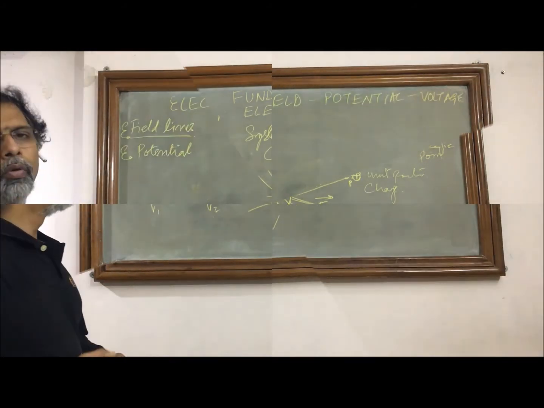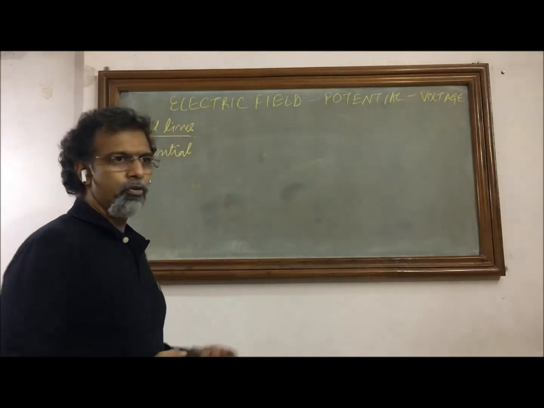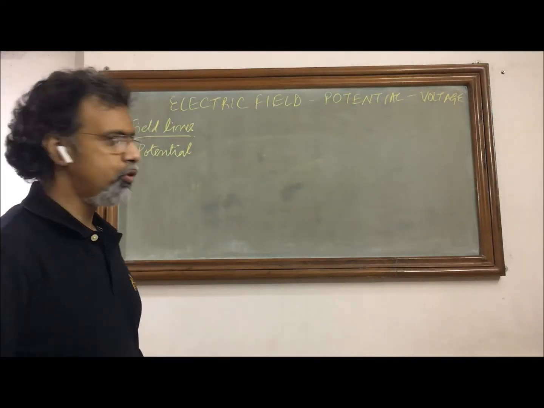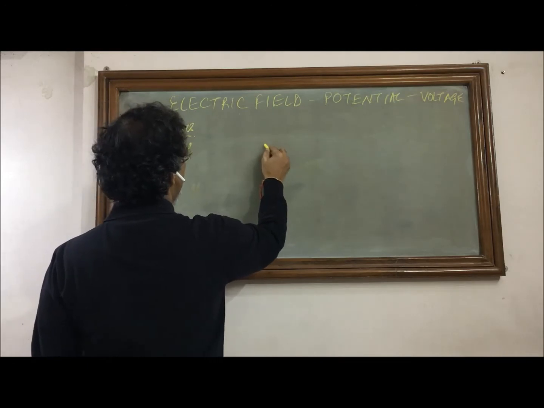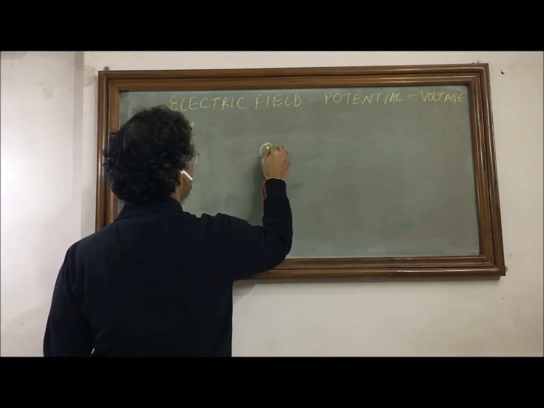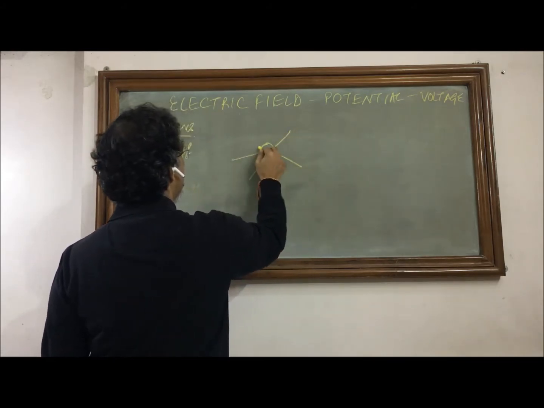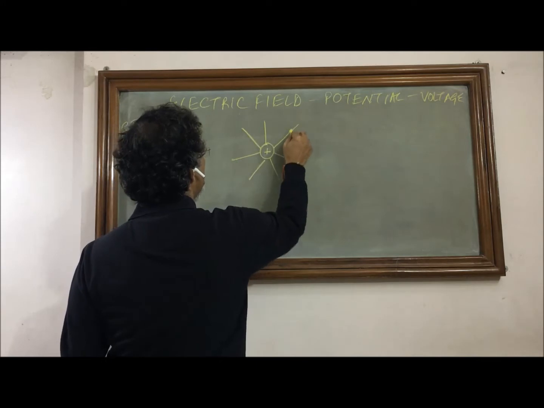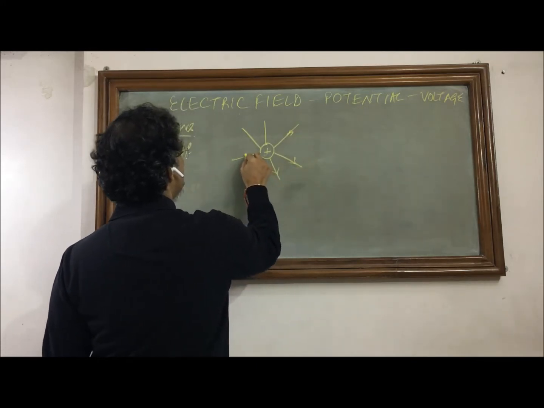So now when we know that we have electric field around a particular charge or for a system of charges, when we pictorially map the electric field around a charge, we call them electric field lines.